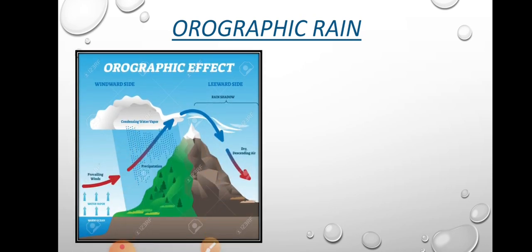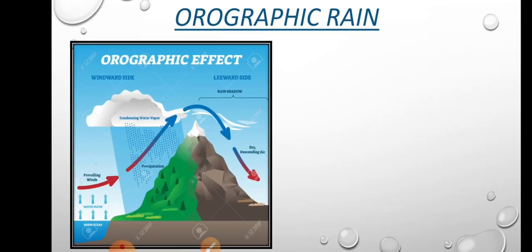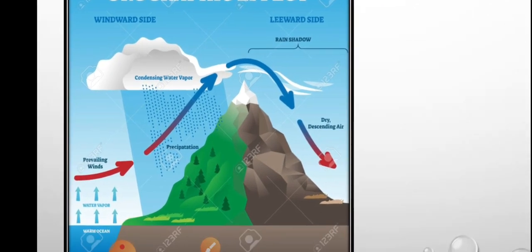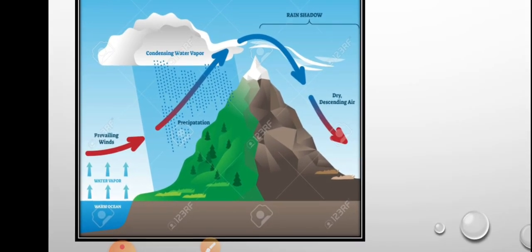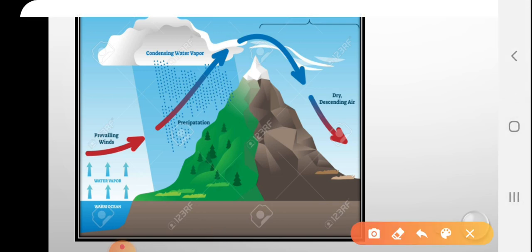See the picture of orographic effect or orographic rainfall. Here we can see the moisture laden wind from the sea. During the daytime when temperature is high, the warm ocean water is heated up and converted into water vapor.